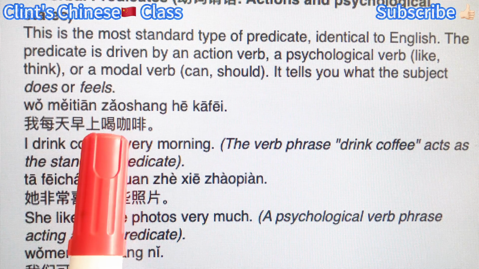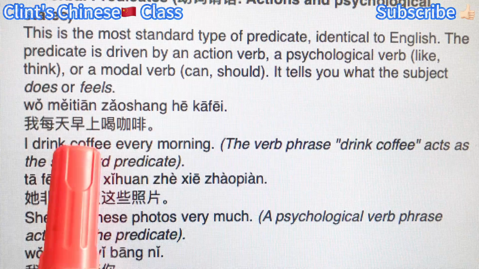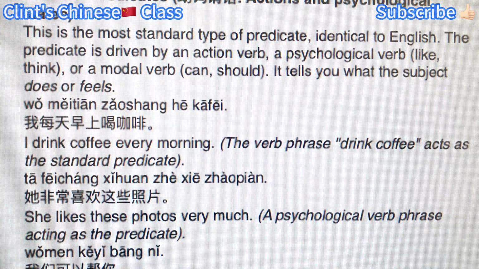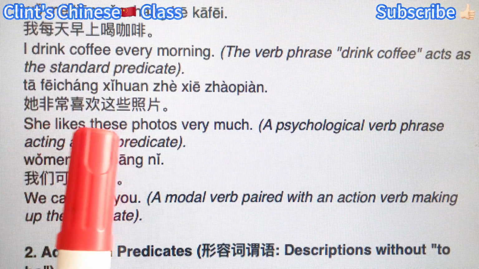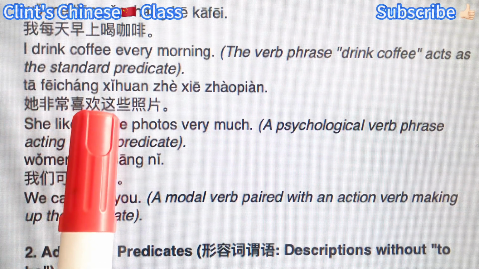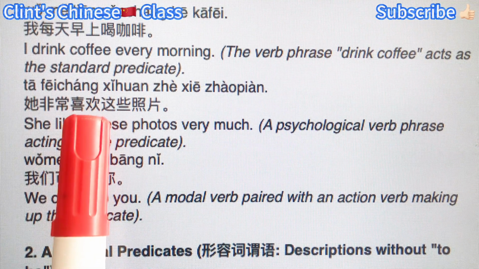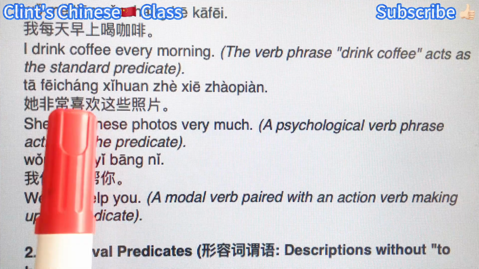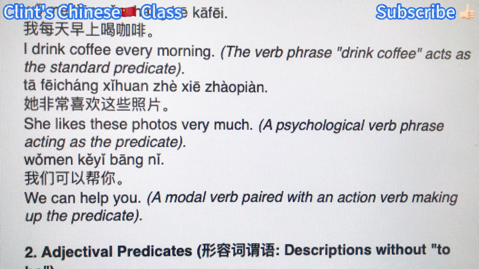All right, so drink, like somebody does something. Drink is the verb and the predicate. She likes these photos very much. 她非常喜欢这些照片. So 喜欢, like, psychological verb, is acting as the predicate.